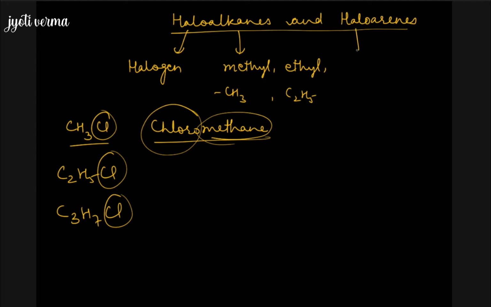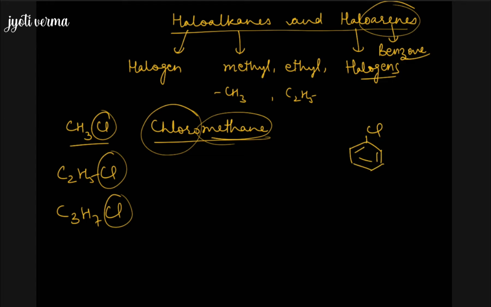Now what about haloarenes? Haloarenes, again, halo means halogens and arenes means we are talking about the benzene ring here. Although the word arene came from aromatic compounds, here in particular we are talking about the benzene ring. So if a benzene ring is carrying a halogen atom on it, then we say it is a haloarene. So basically here we are talking about halobenzene and haloalkanes.